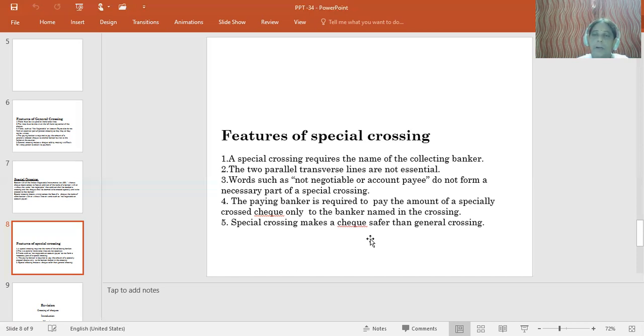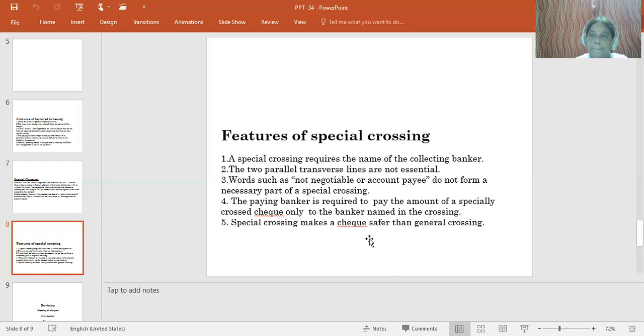So there are two more types of crossing other than the statutory crossing, that is the account payee crossing as well as the not negotiable crossing. So what is account payee crossing here? The crossing can be made in both general as well as special by adding the words "account payee".